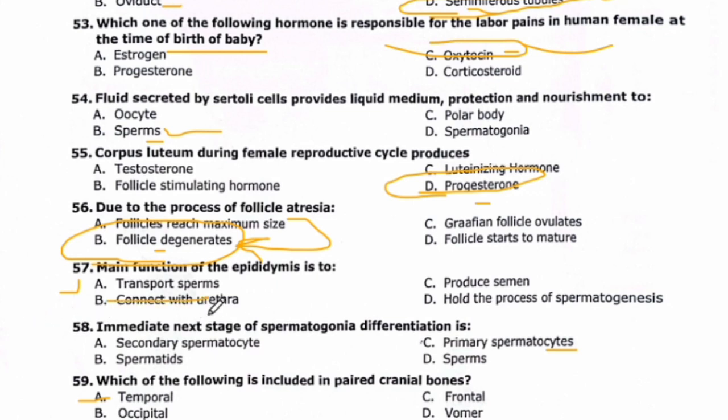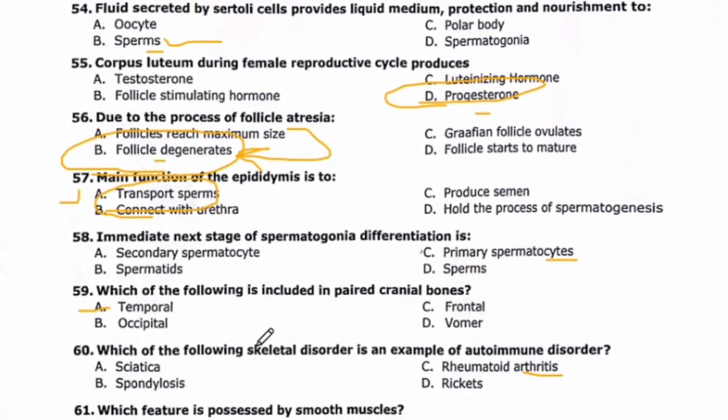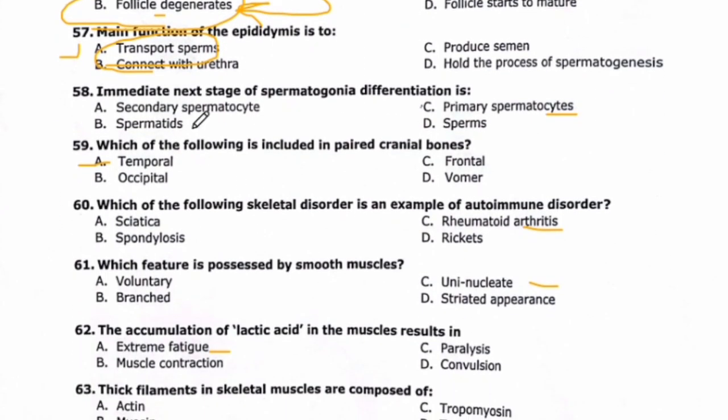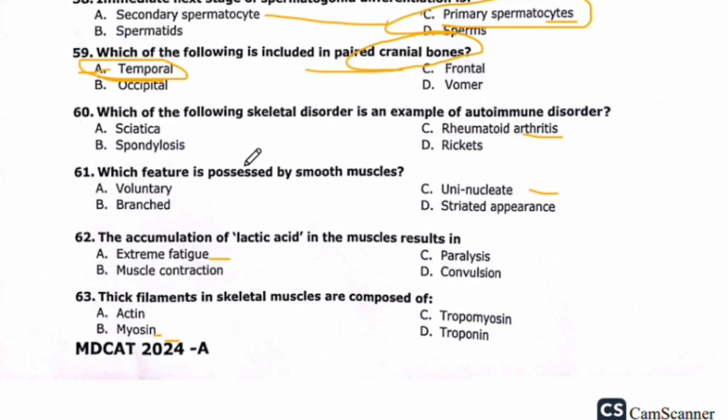Main function of the epididymis is to transport sperms. So this is the main function of epididymis, to transport sperms. Immediate next stage of spermatogonia differentiation is primary spermatocytes. Which of the following is included in paired cranial bones? Paired cranial bones, right option is temporal. Which of the following skeletal disorder is an example of autoimmune disorder? Right option is rheumatoid arthritis.